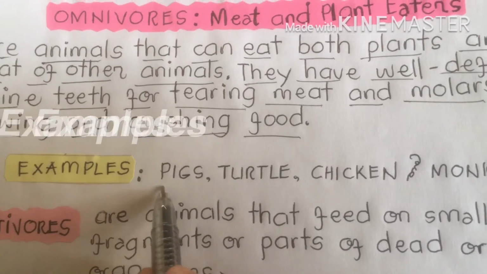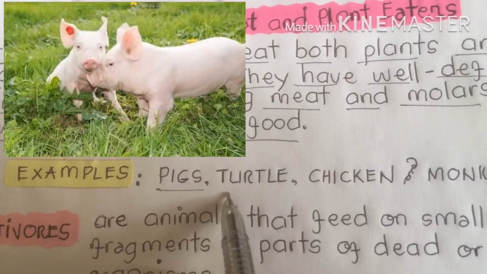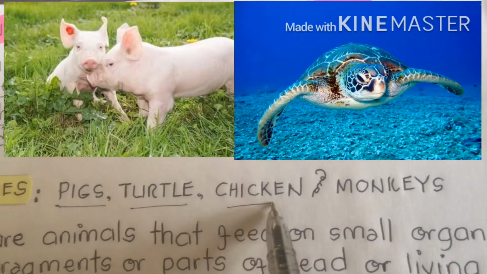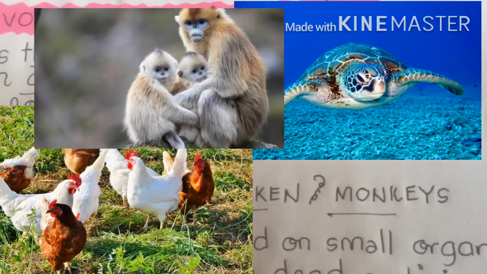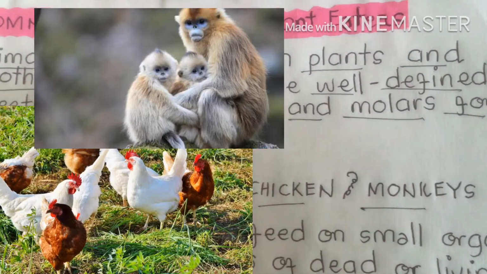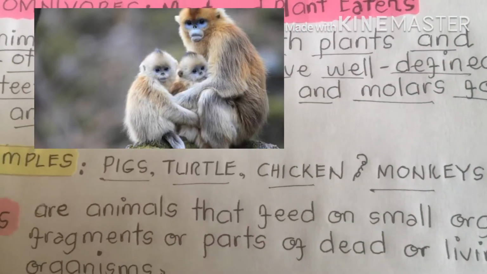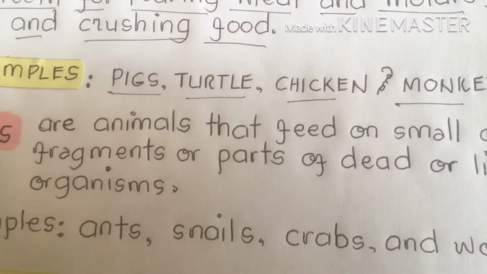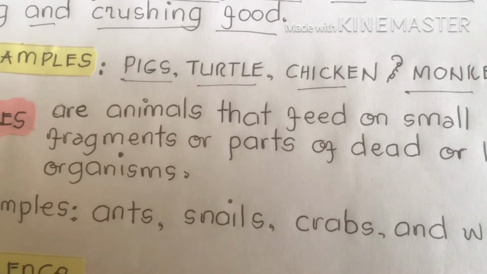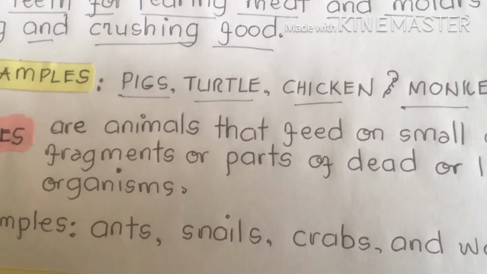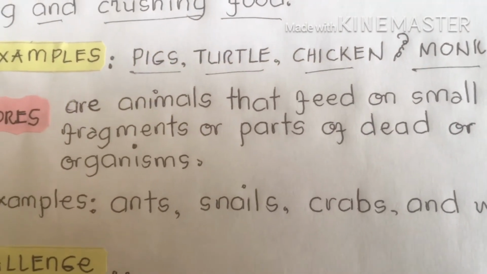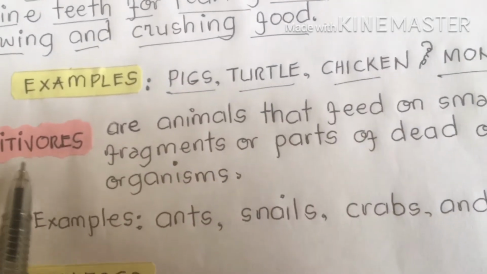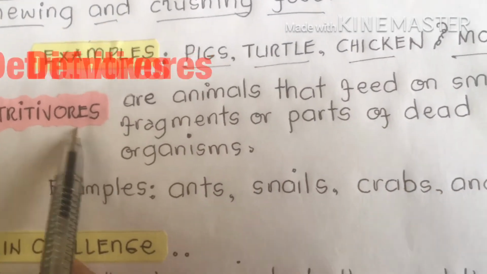Examples: the pigs, turtle, chicken, and monkeys belong to this classification. Another classification that also belongs to omnivores is the detritivores.